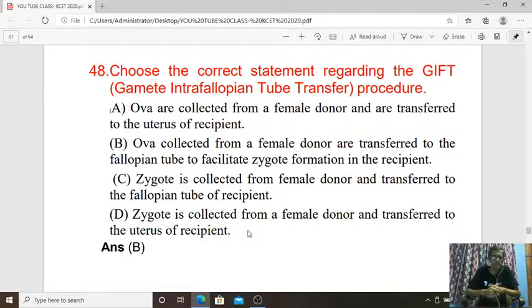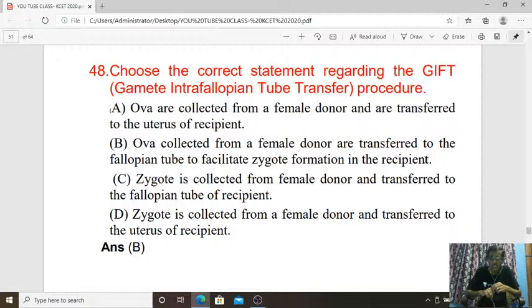Yes, 48. Choose the correct statement regarding gift, gamete intrafallopian tube transfer, or gamete intrafallopian transfer procedure. So the correct statement is B, where ova collected from the female donor are transferred to the fallopian tube to facilitate zygote formation in the recipient woman.